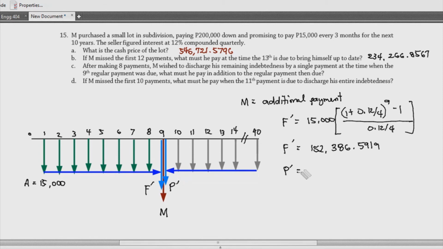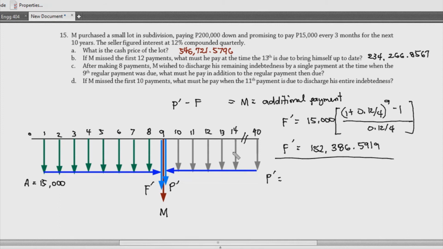Okay, now how about our P prime? So, our P prime would be equal to, now remember, yung ating additional payment again would be something like P prime, okay, minus F. Okay, so ito pa yung kailangan nating bayaran na additional payment. Now, how about this P prime? So, yung P prime, pwede nating ma-visualize by taking all of the payments from 0 or from 1 to 40.